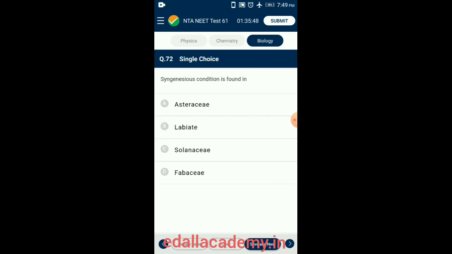Question number 72. Syngenesious condition is found when stamens are united by their anthers and filaments are free. The condition is called syngenesious. It is found in the family Asteraceae. This family is also called Compositae. The condition is an adaptation for entomophily. So the answer is option A, Asteraceae.